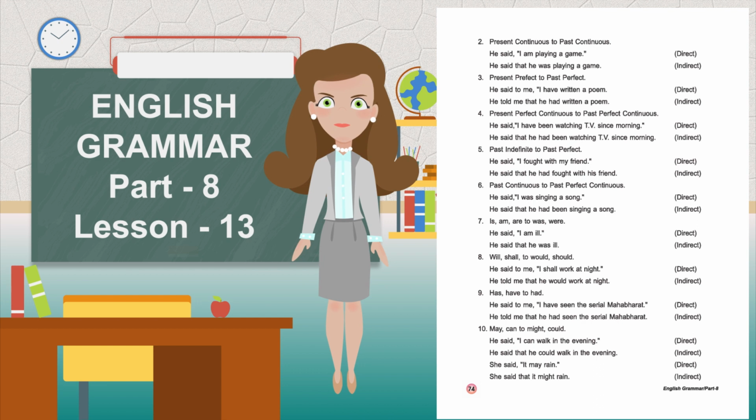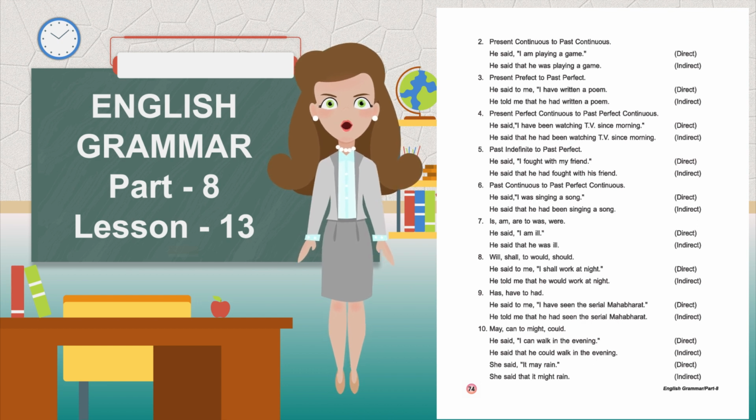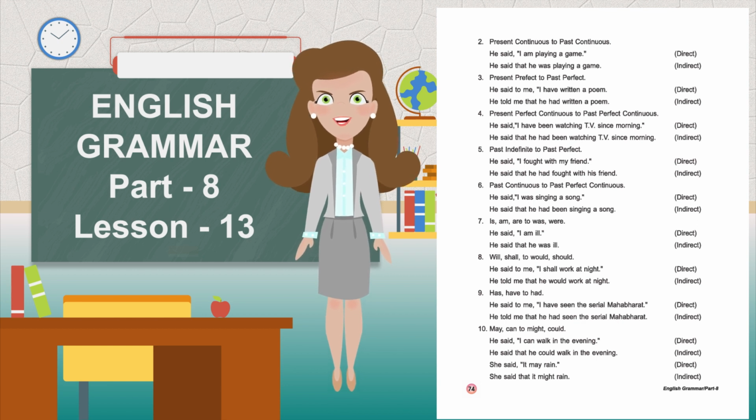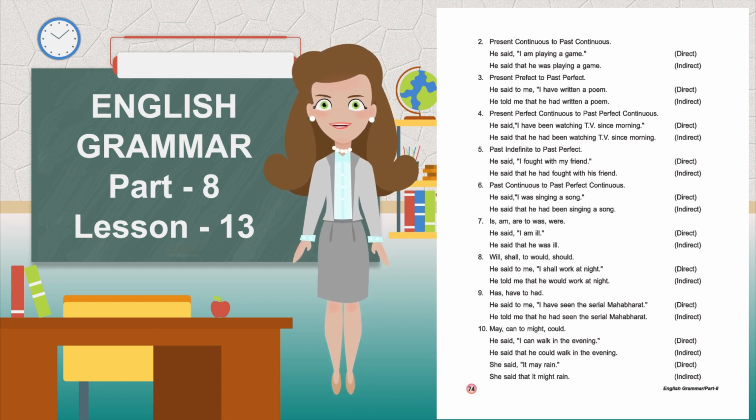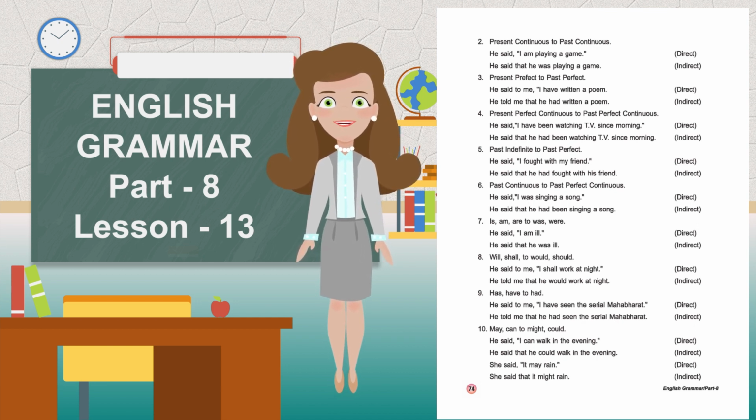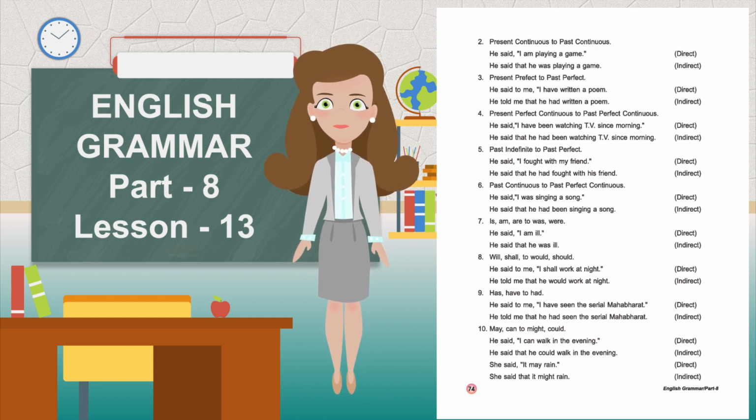Present perfect to past perfect. He said to me, "I have written a poem," direct. He told me that he had written a poem, indirect. Present perfect continuous to past perfect continuous. He said, "I have been watching TV since morning," direct. He said that he had been watching TV since morning, indirect.